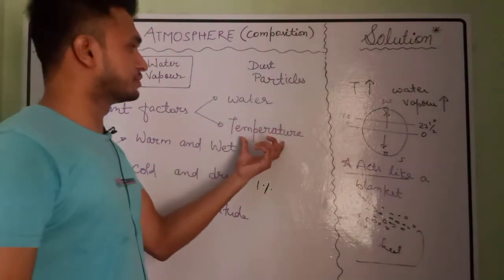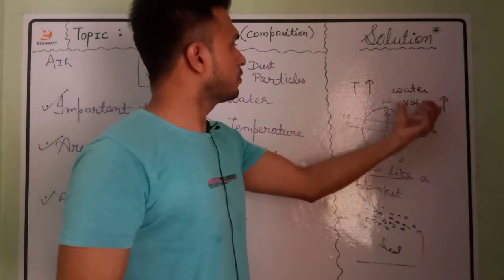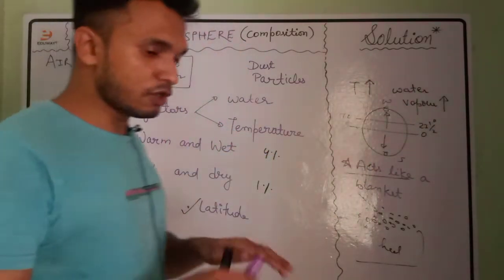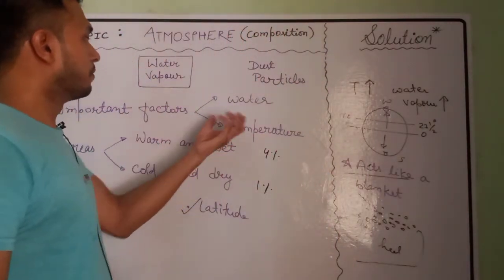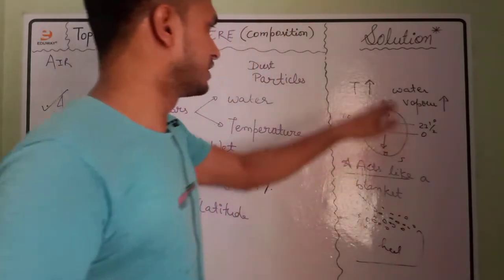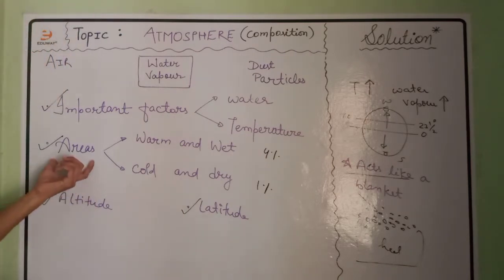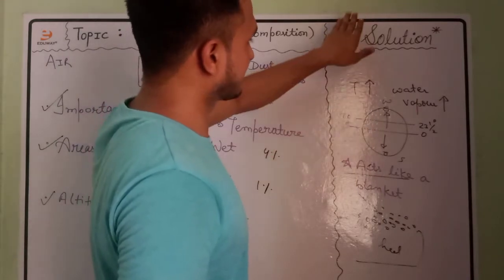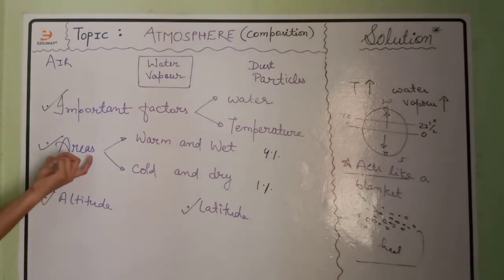The second factor is the temperature. As the temperature increases, there will be more heat available to water, and hence more molecules of water will be leaving the surface of liquid water, and hence more formation of water vapor will be there, leading to more concentration of water vapor in the air. This is how, logically, temperature is related to the formation of water vapor. So one can say that if the temperature increases, the concentration of water vapor in air increases. This is the relation.